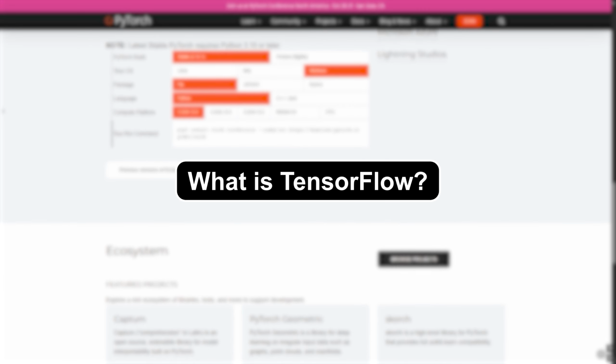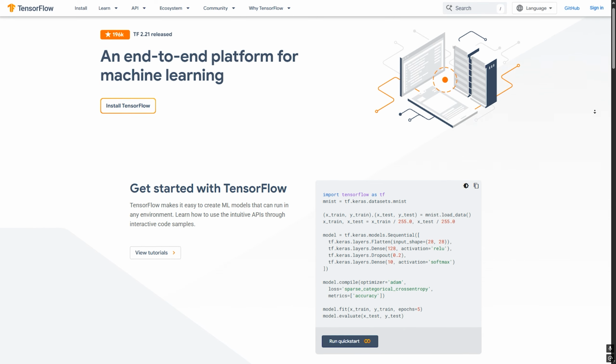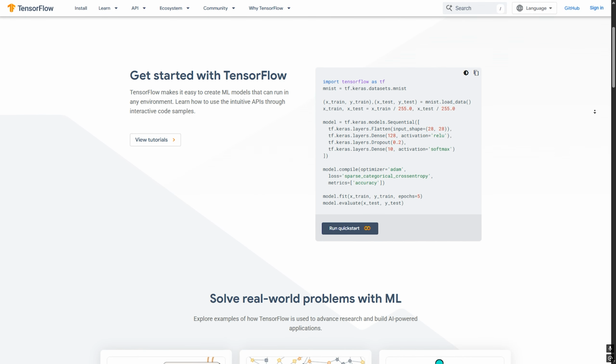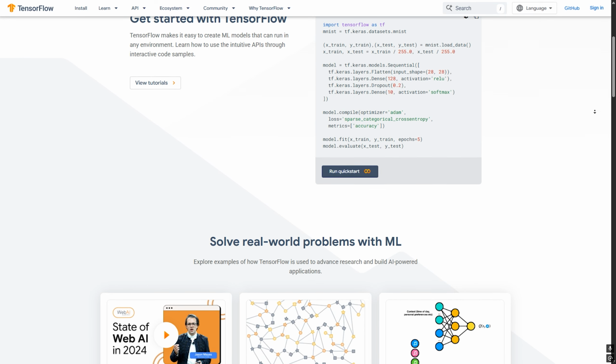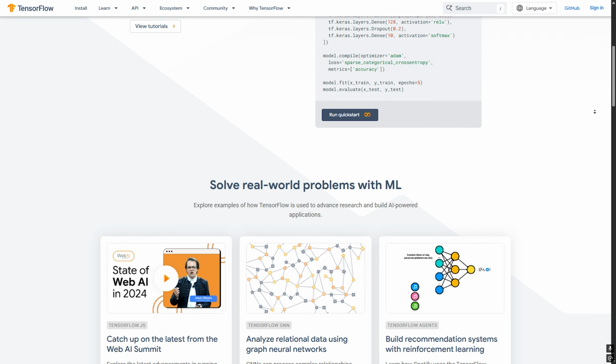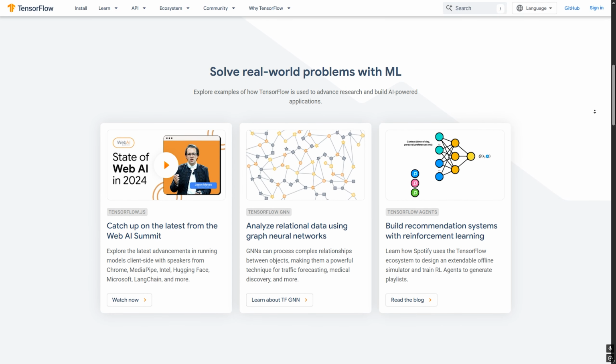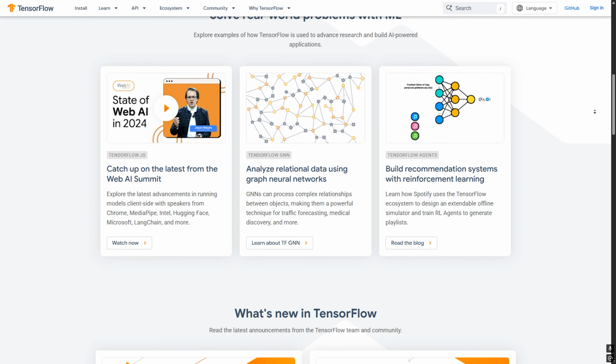What is TensorFlow? TensorFlow is an open source framework developed by Google. It is designed for both research and large scale production deployment. TensorFlow offers a complete ecosystem for building, training, and deploying machine learning models across web, mobile, and cloud environments.